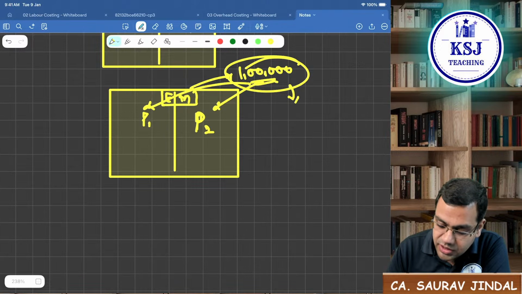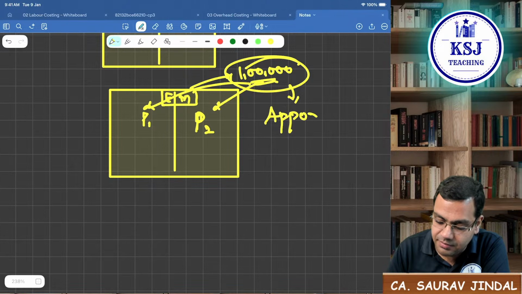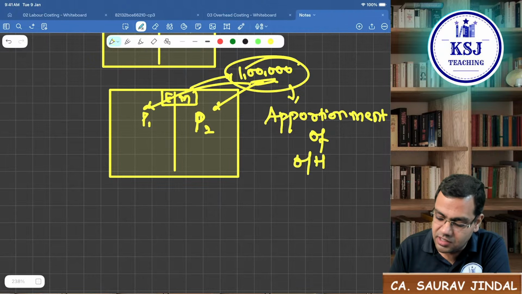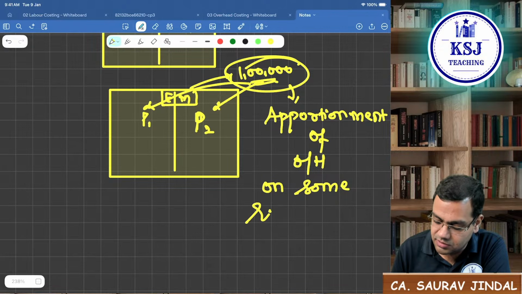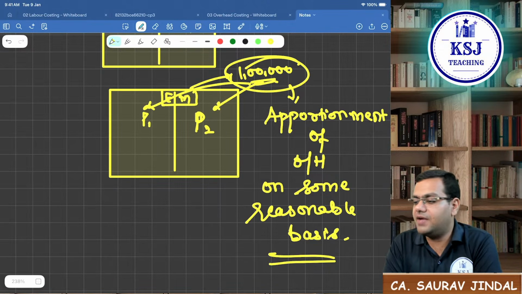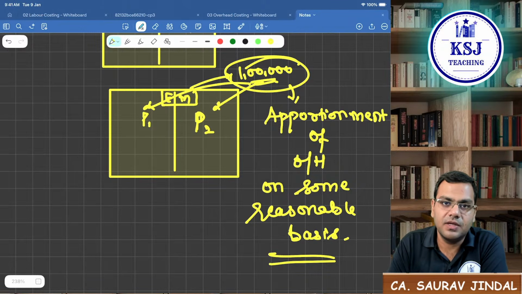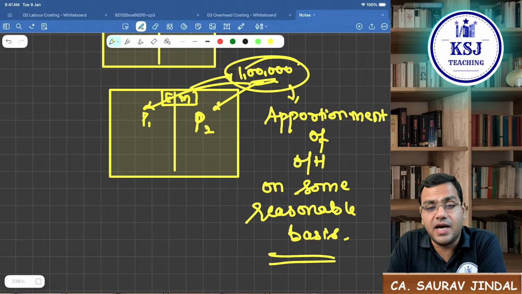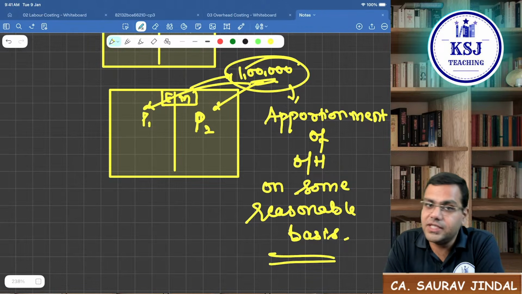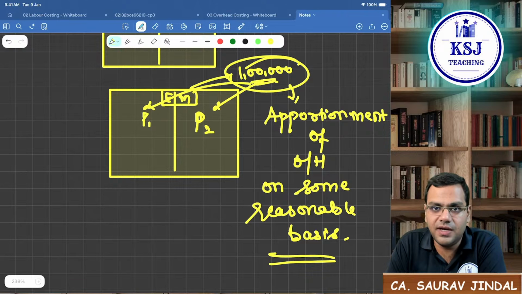So we will have to find out ways to distribute this 1 lakh between P1 and P2. That distribution is what we call apportionment. This is what we call apportionment of overheads on some reasonable basis between P1 and P2. If the overhead is directly identifiable with the departments, we say it is an allocated overhead.